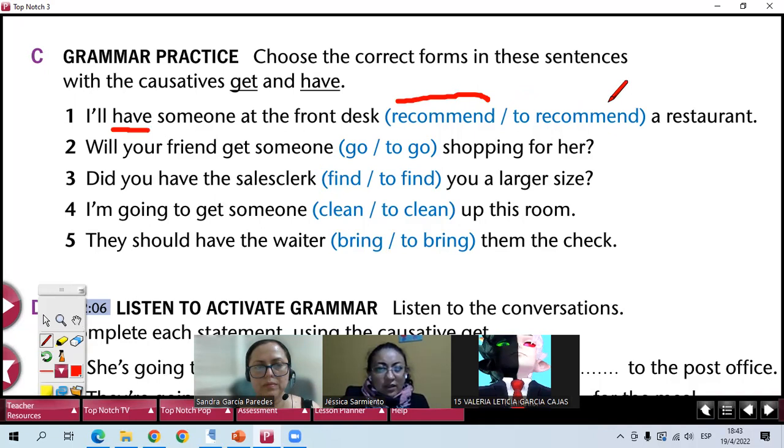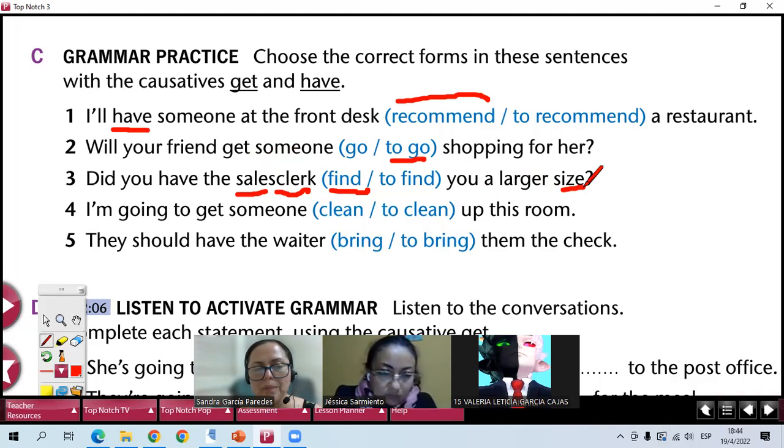Number two for you, Jessica. Will your friend get someone to go shopping for her? Very good. Valeria. Did you have the sales clerk find you a large size? Pronunciation of this, sales clerk. Clerk es siempre un empleado que está en servicio al cliente. So you have a hotel clerk, and in this case, salesperson. You can also say salesperson, sales, larger, size.